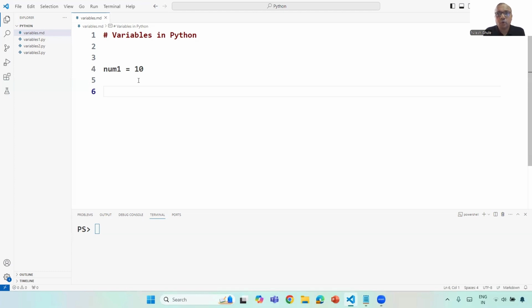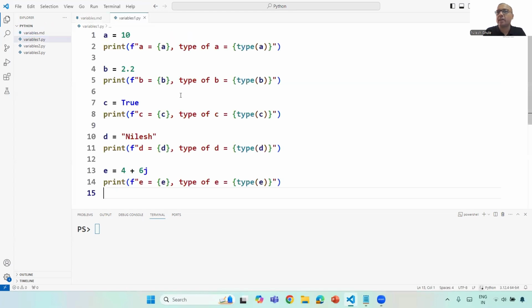Let us take a look at this concept with an example. Let me create a very simple program where I have five variables A, B, C, D, E and assigned values of different types. The data type associated with any variable can be seen using the type built-in function.